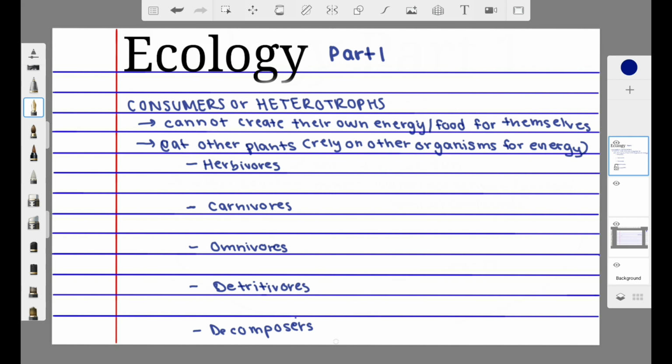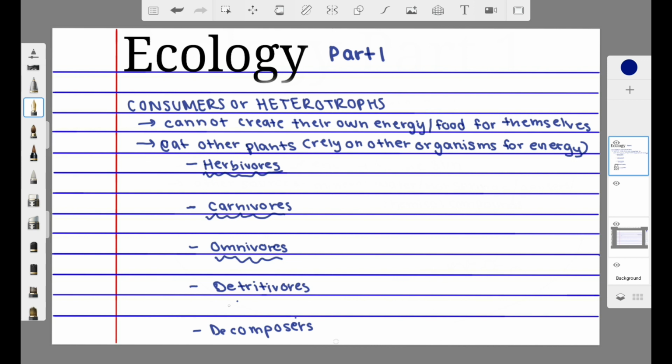And then you're going to get your next level, which are going to eat those plants, and these are going to mostly be your herbivores. And then from there on, your carnivores and your omnivores start to eat those herbivores, and the chain continues.